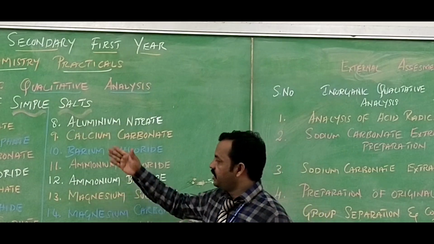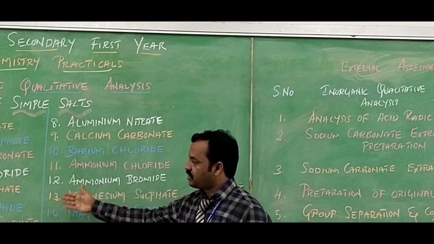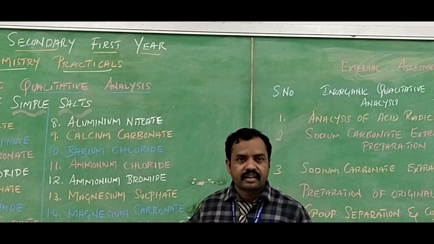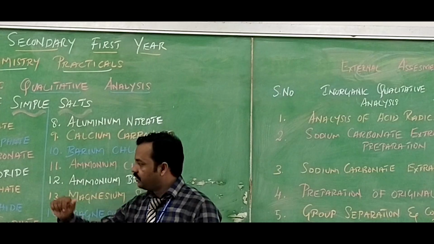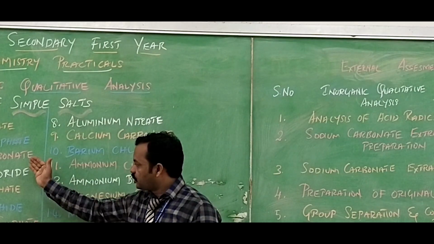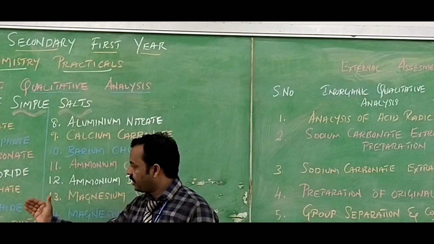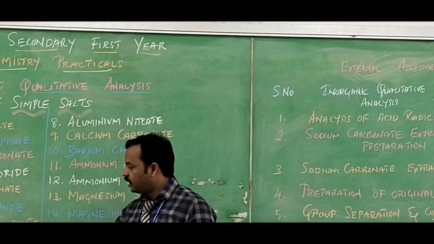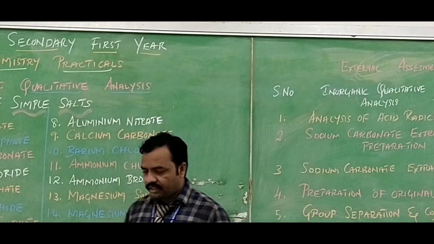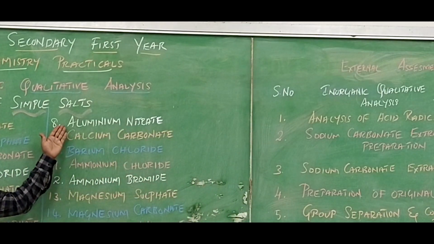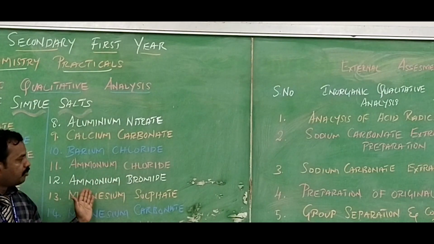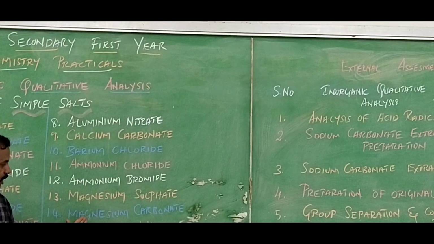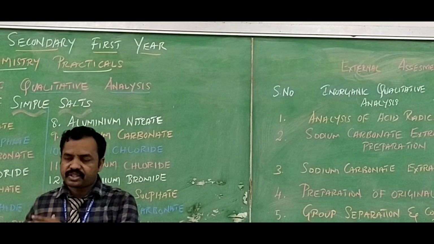Likewise, there are 15 salts given. This is the list of salts you are going to analyze in 11th standard chemistry practicals. The first salt is lead nitrate, then copper sulfate, copper carbonate, ferric chloride, zinc sulfate, zinc sulfide, and aluminum sulfate. There are 7 salts on this side and this side: aluminum nitrate, calcium carbonate, barium chloride, ammonium chloride, ammonium bromide, magnesium sulfate, magnesium carbonate, and finally magnesium phosphate. These are the 15 salts.